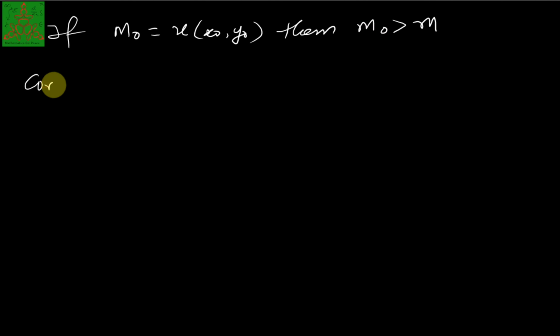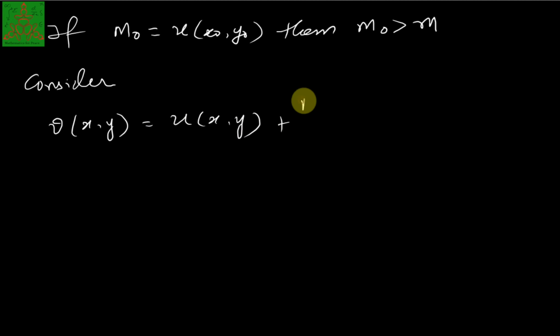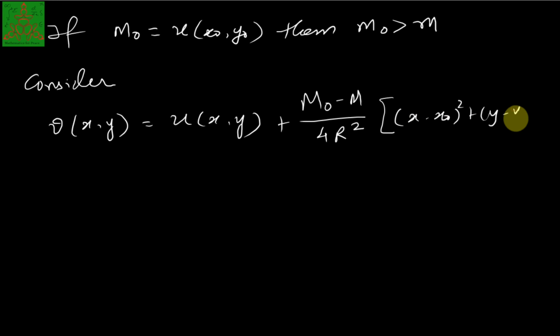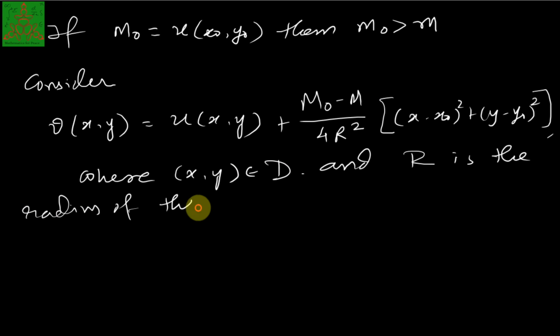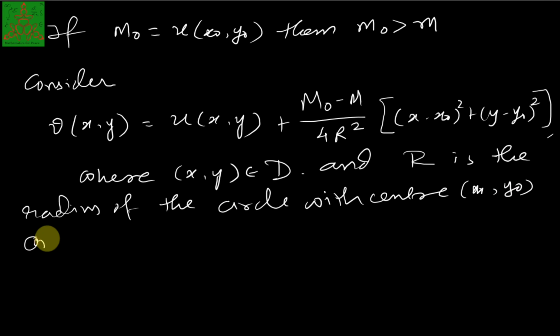Now let us consider this function V of (x, y), which we define as U of (x, y) plus (M0 minus M) upon 4R squared times ((x minus x0) squared plus (y minus y0) squared), where (x, y) belongs to D and R is the radius of a circle with center (x0, y0) containing D.